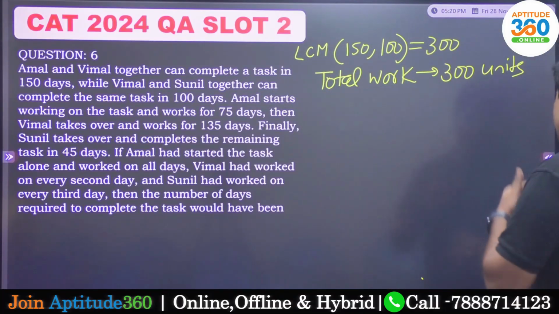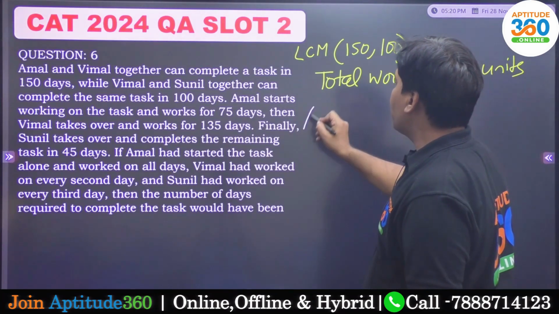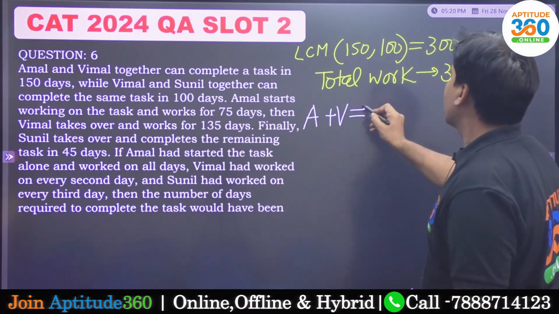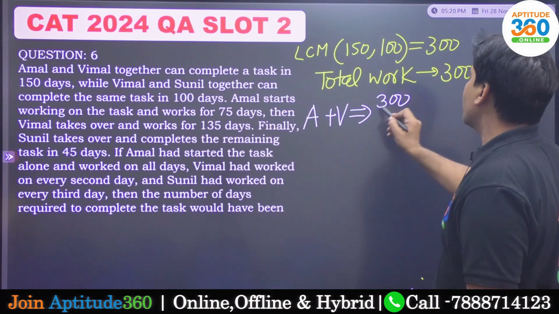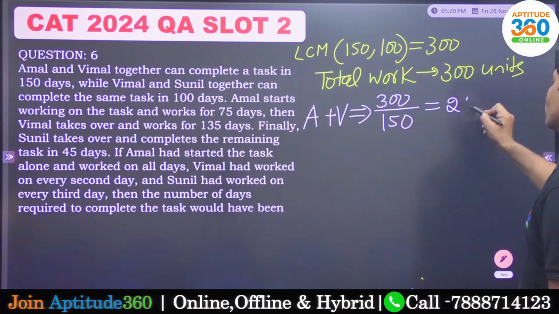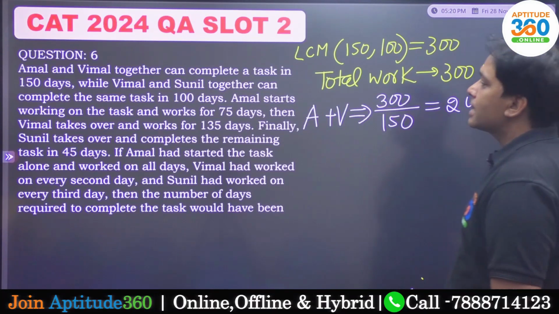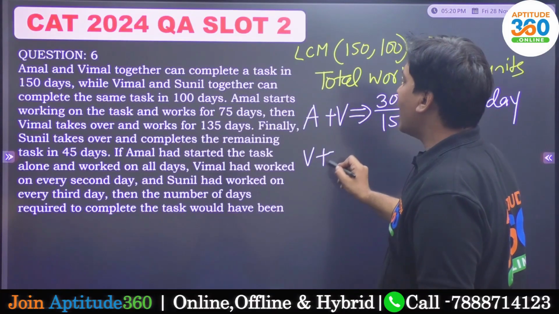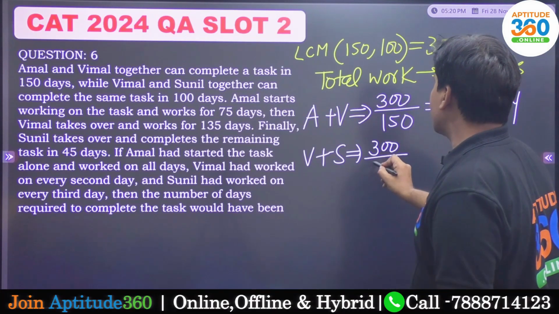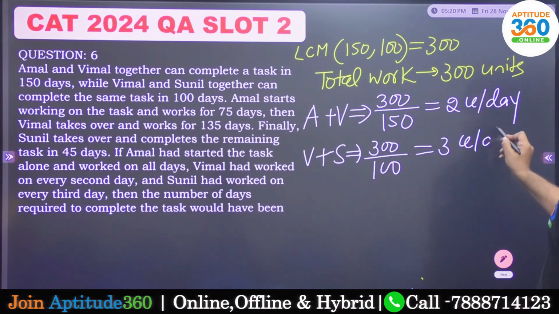And since my work is 300 units, can I say that Amal and Vimal, they are doing these 300 units in 150 days, so they are doing 2 units per day, right? Similarly, Vimal and Sunil, they are completing these 300 units in 100 days, so they are doing 3 units per day.